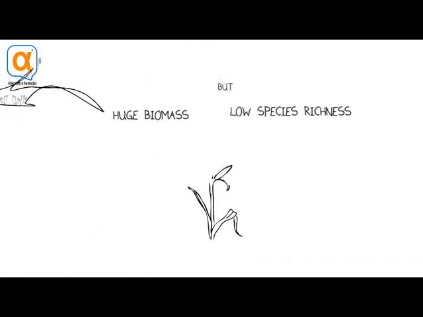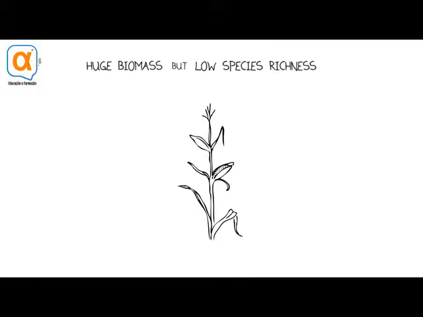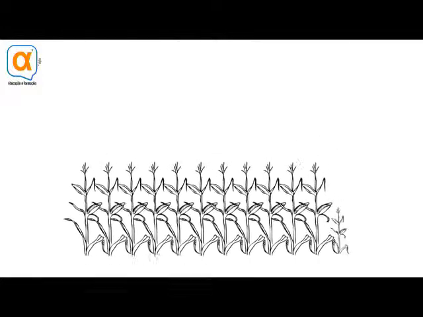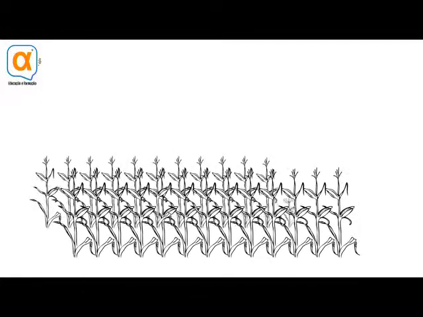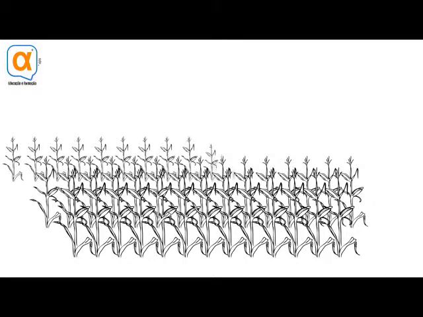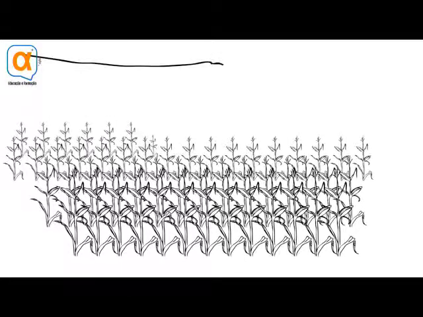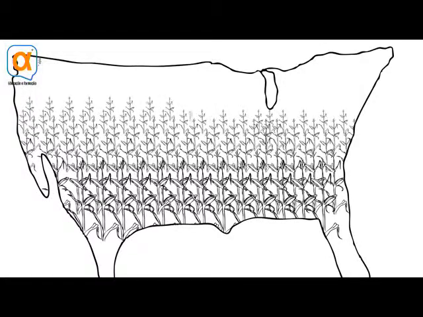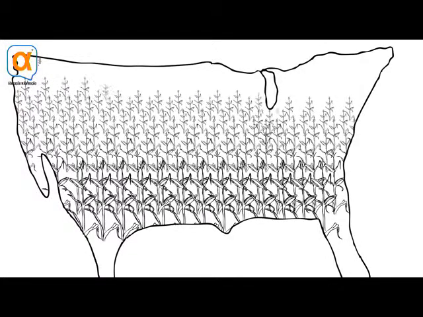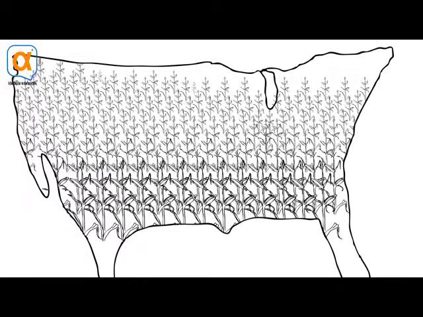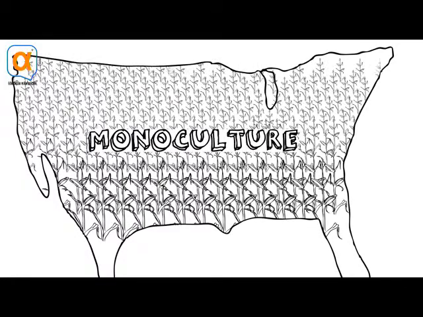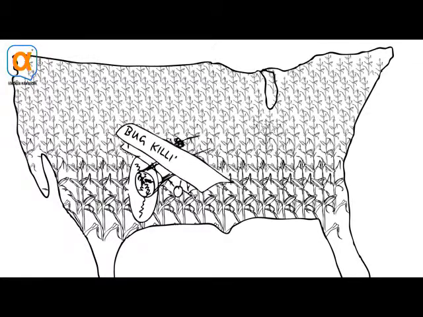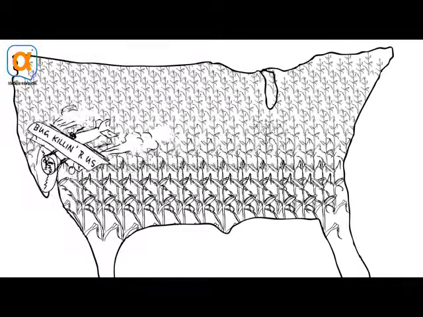We love to grow crops, but what we like to do with our crops is to make sure it's only that one species that grows in those many thousands and thousands of acres or hectares. To be provocative, I often say that the single greatest environmental change to be perpetrated on the North American continent is corn. Because corn is grown in a monoculture. Nothing else is allowed to grow with the corn. Nothing that eats or competes with the corn is allowed to be there.